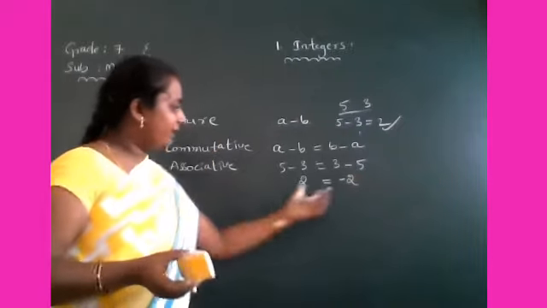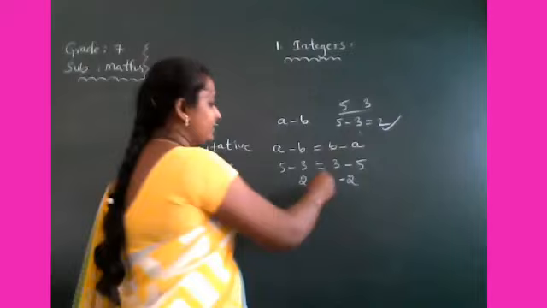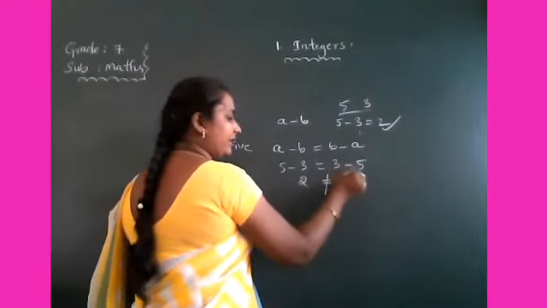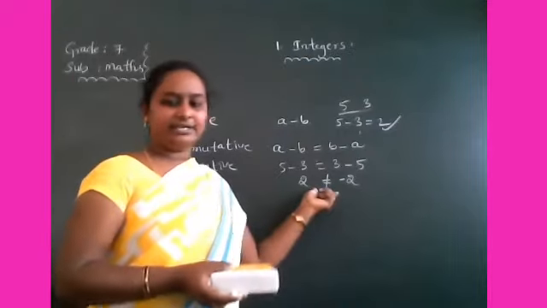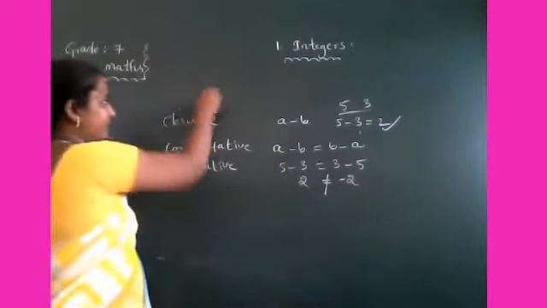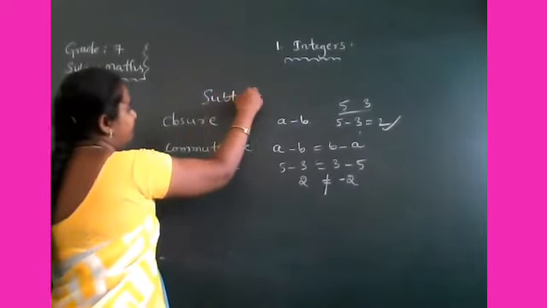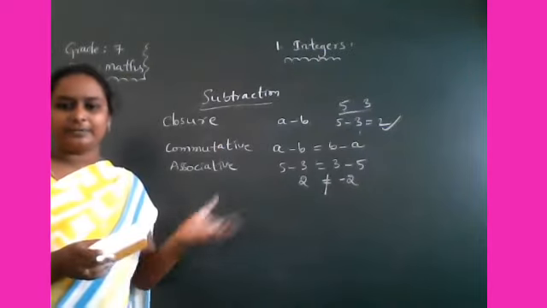So are 2 and minus 2 equal? No. Both LHS and RHS are not equal. So that's why under subtraction, commutative property is not applicable.